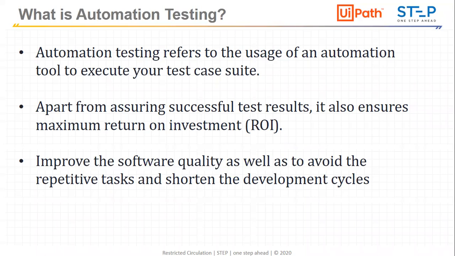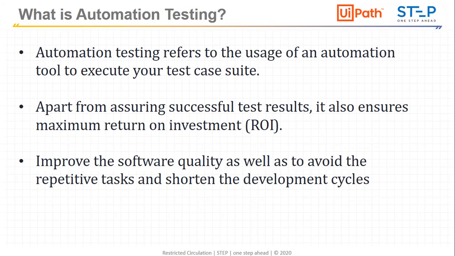We need to see which objects were changed by the client or the client's developer from the front end, and then we need to make sure that for all the test cases for that particular change, impact analysis is done, and we need to change that particular object in our UiPath test suite workflows. So this is automation testing, and this is how automation testing gives a good ROI.